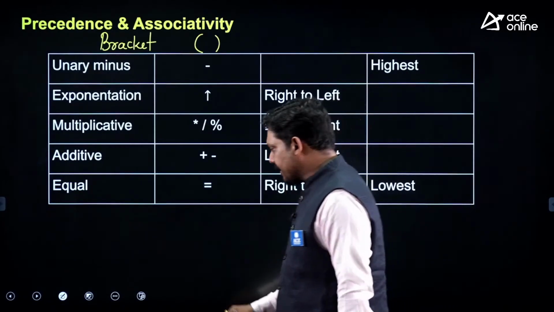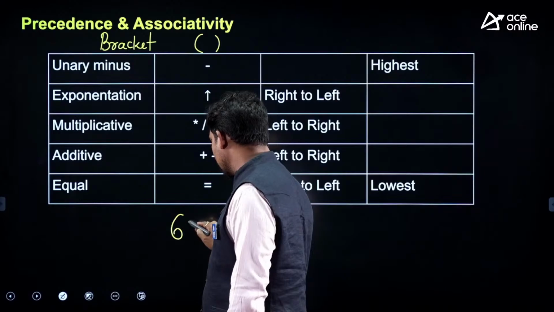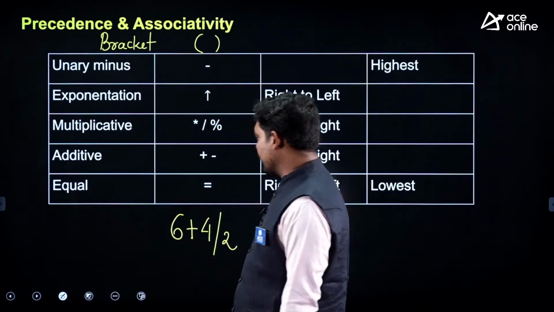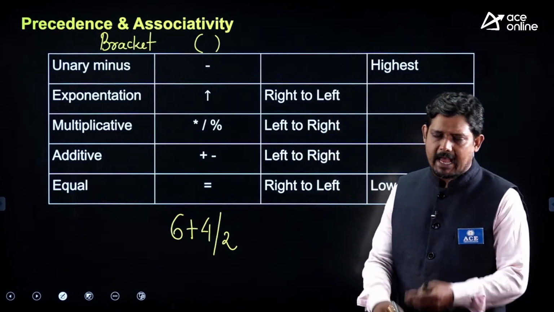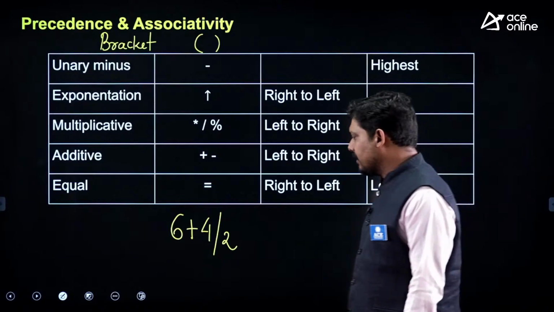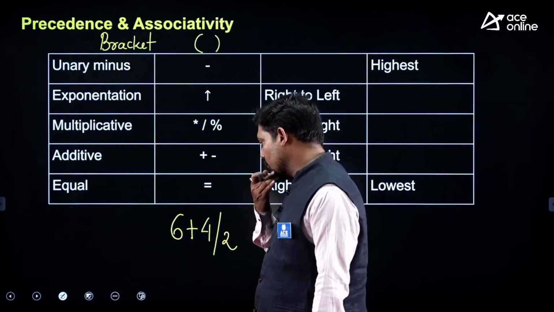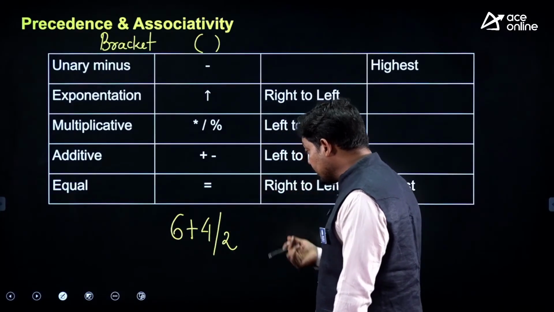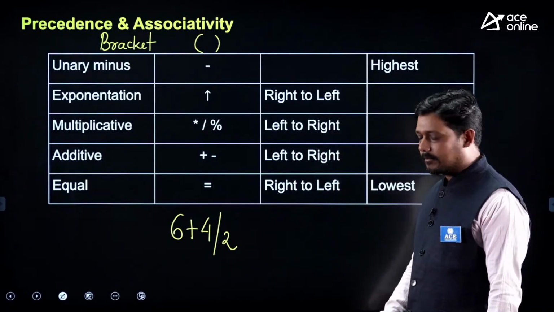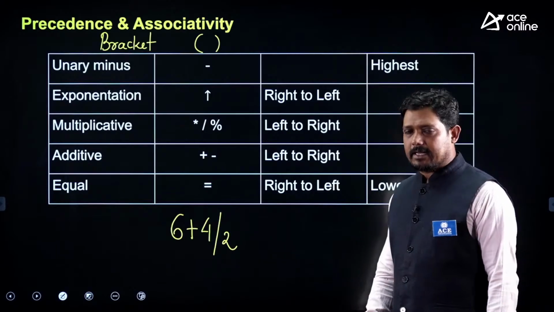Like here, suppose I want to calculate the average of two values, and generally on pen and paper I write 6 plus 4 divided by 2. You might be thinking, yes, this is equal to 5, because 6 and 4 is 10. But the computer will not understand this.